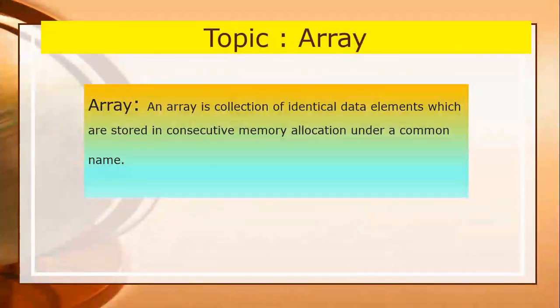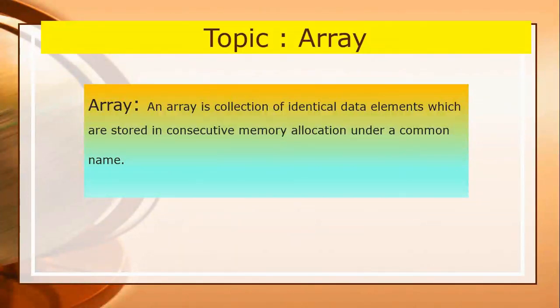When you declare an array, you have to declare the size, how many numbers you want to store, how many memory allocations you want to create. After creating, you give it one name. Under one name you can create a number of memory allocations where you can store a number of elements. For this purpose, the concept of array evolved.